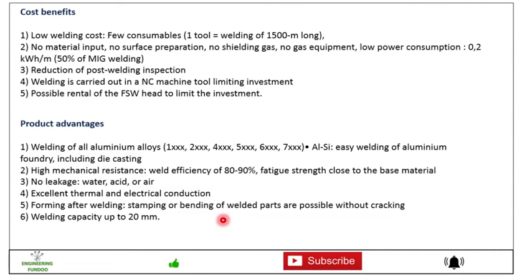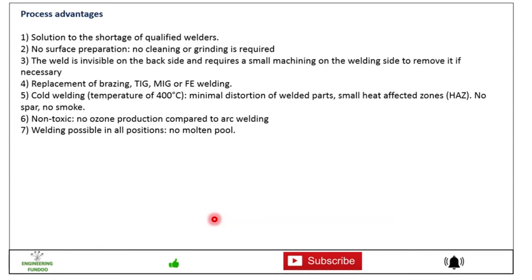So sometimes in fusion welding, if you join two parts together and you do stamping or bending of the welded parts after welding, then it might crack. Here it is the advantage that it will not crack. Then you can weld up to 20 mm capacity. Then process advantages are a solution to the shortage of qualified welders. Here you don't need qualified welders.